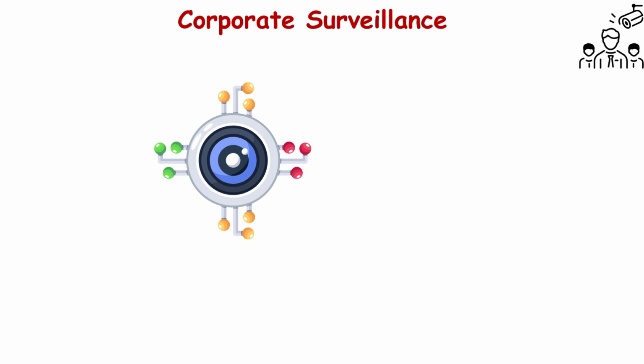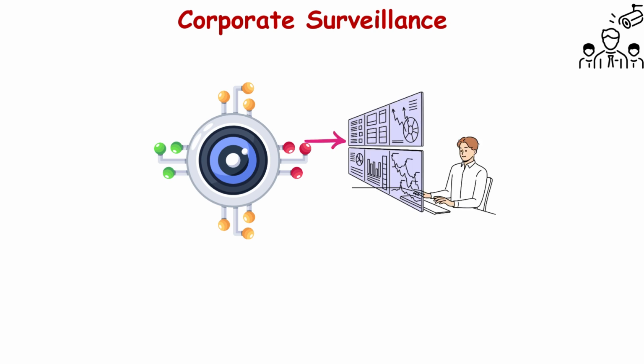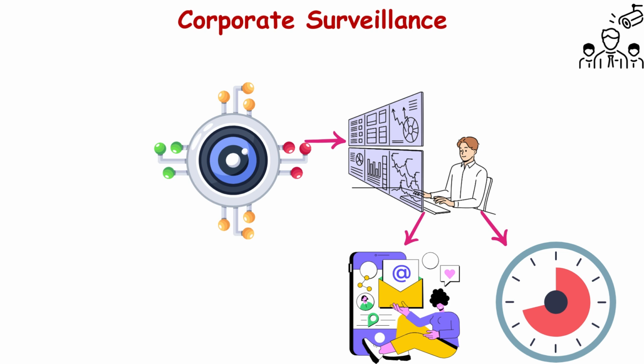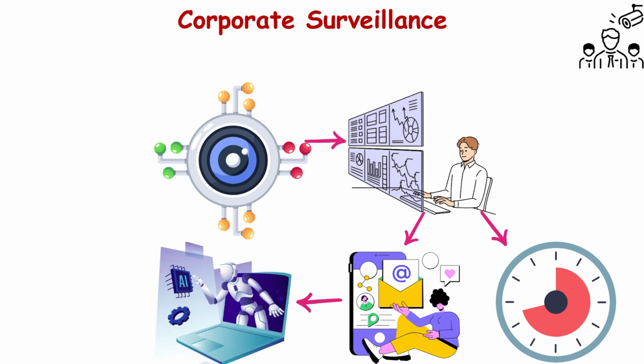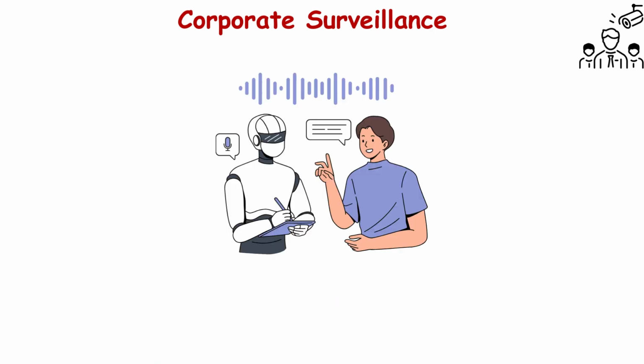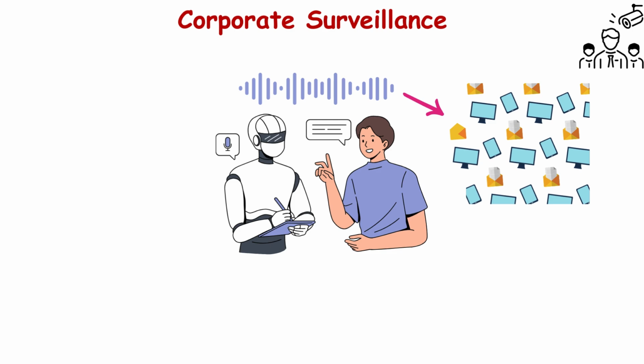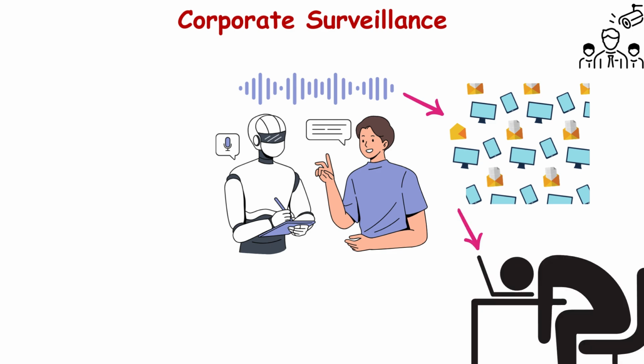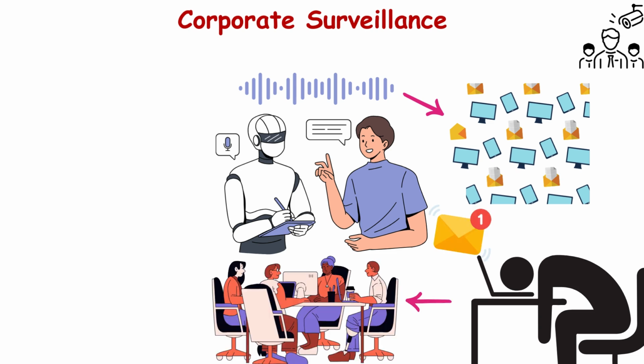Increased corporate surveillance. AI tools allow employers to monitor their employees more closely than ever before. From tracking productivity to analyzing emails, AI can delve into employees' behavior in ways that may feel invasive. Example: your employer could use AI to analyze your daily communication patterns and flag you if the system thinks you're not working hard enough, based on how frequently you send emails or attend meetings.